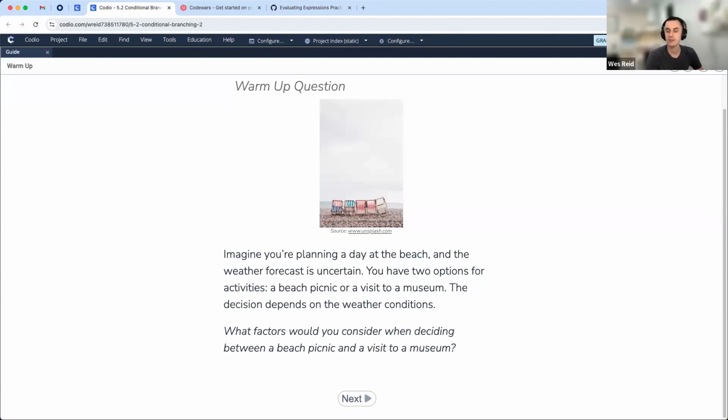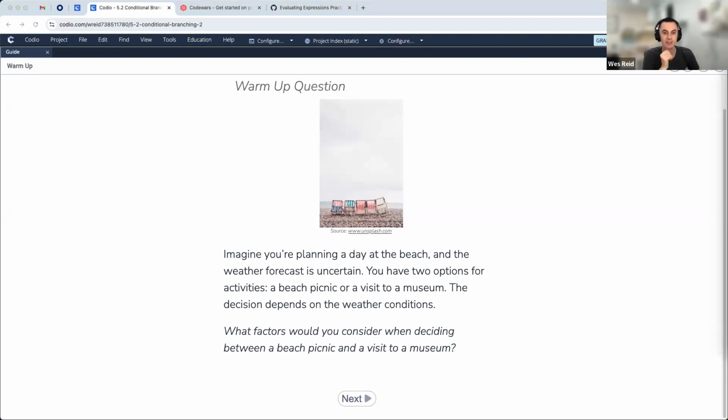So what do y'all think? You're trying to make this decision about what to do, perhaps on some weekend with the day off. How would you make this decision between going to a museum or going to a beach for a picnic? What are some of the different conditions you would think about as being important? All right, so we got some folks starting to weigh in. Several people are typing. Yeah, this isn't a coding question. I'm just asking you all for life advice. I just need some support here. How do we decide?